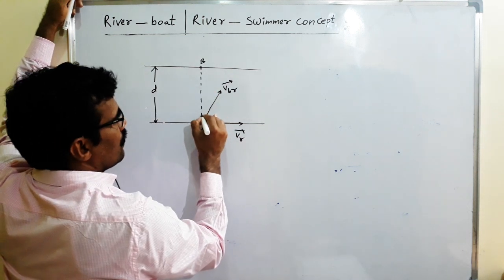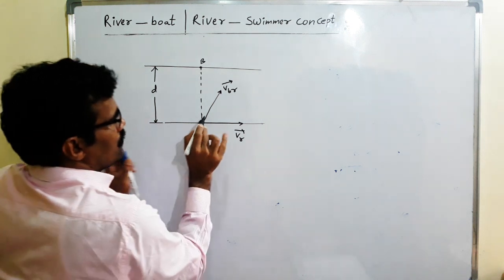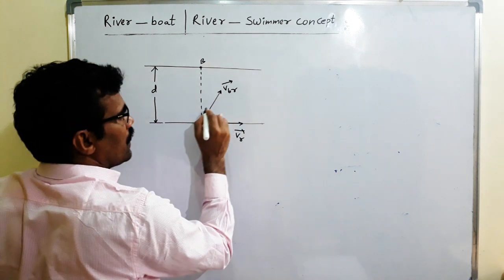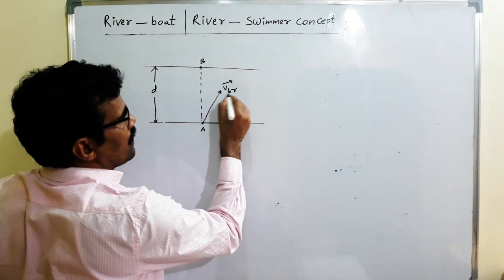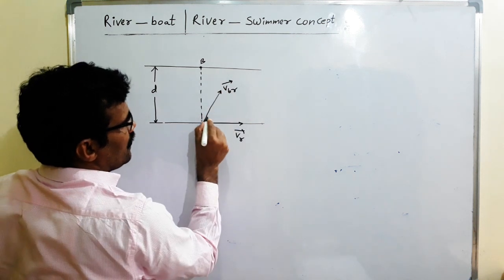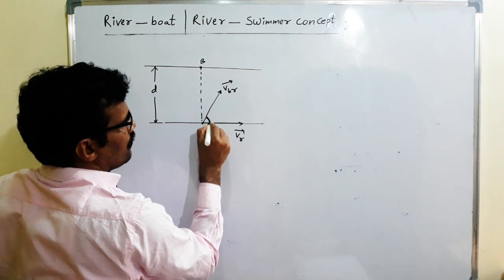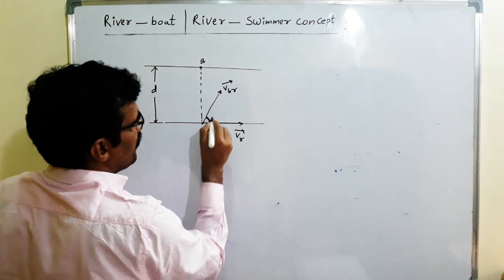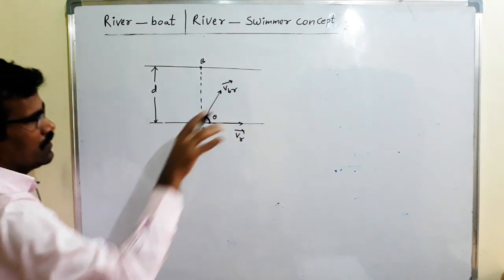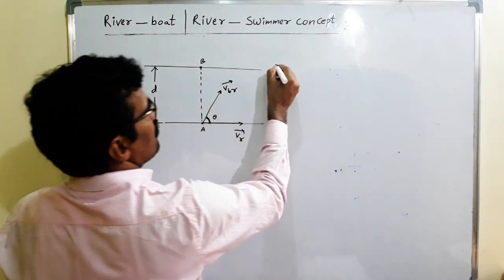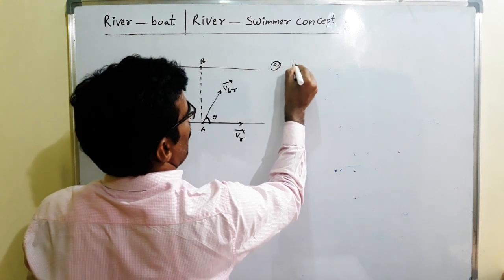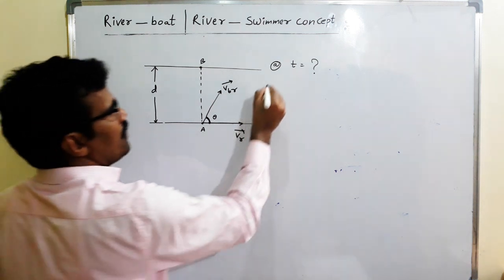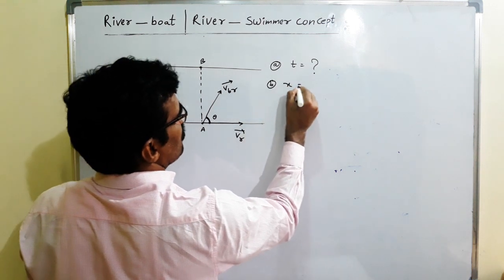The boat is traveling in the river with respect to water like this, making an angle theta with the flow of the river direction. Then in this we want the time taken by the boat to cross the river. And the second one is drift, equal to how much?